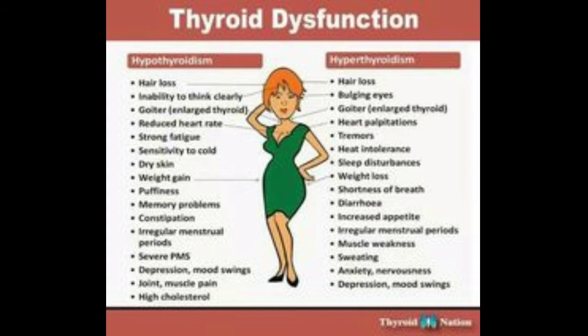The next topic is thyroid dysfunction. When the thyroid gland fails to secrete the normal level of hormones, the condition is called thyroid dysfunction. It leads to the following conditions, that is hypothyroidism and hyperthyroidism. The first one that you are going to learn is hypothyroidism. It is caused due to the decreased secretion of the thyroid hormones. The abnormal conditions are simple goiter, cretinism and myxedema.